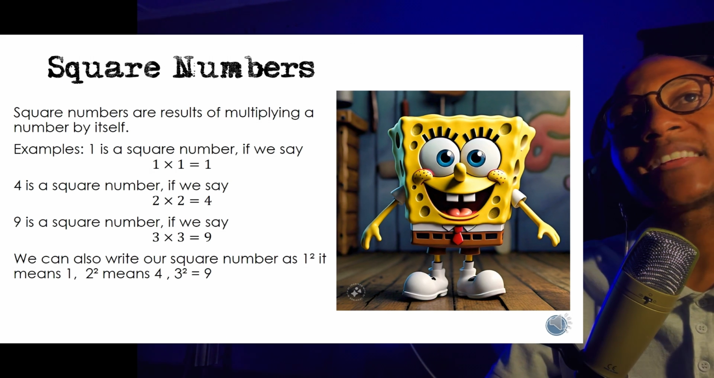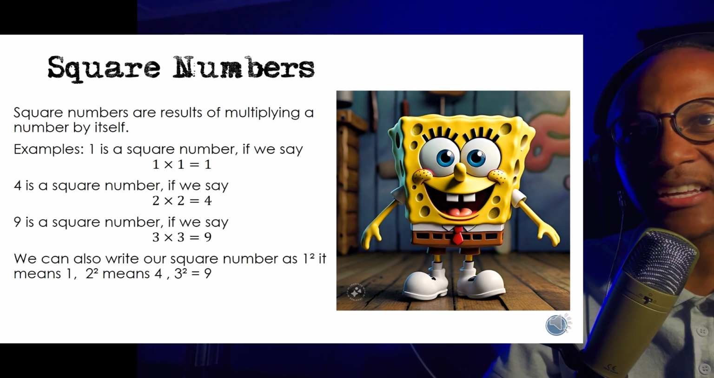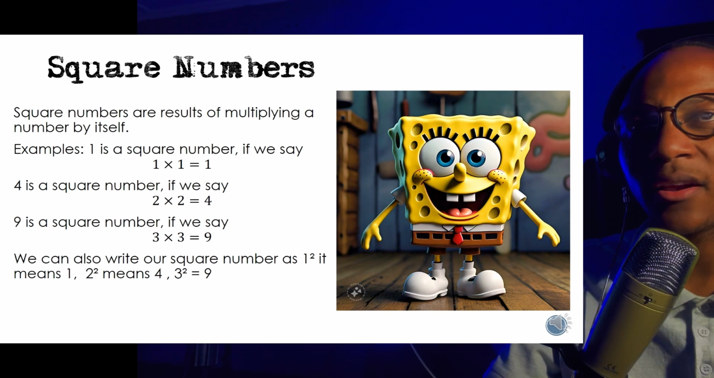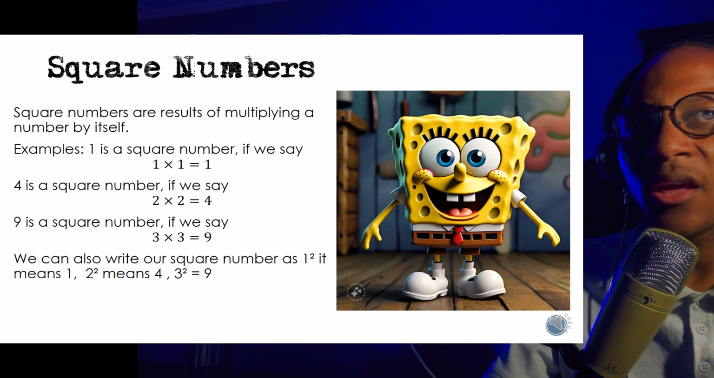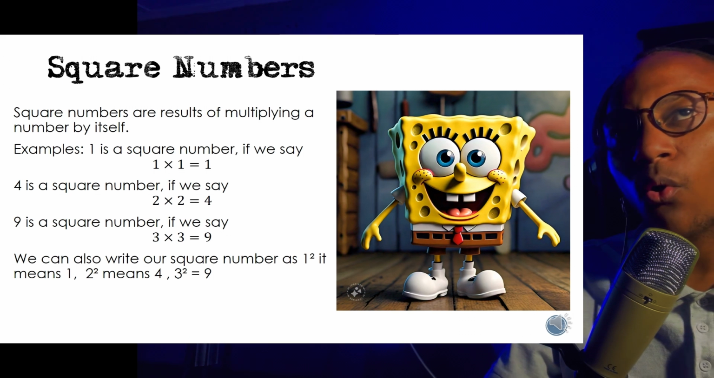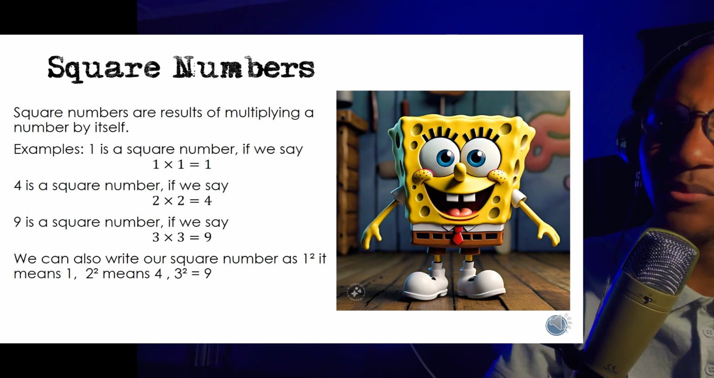So we can also write our square numbers as 1 squared. 1 times 1 is equal to 1, or it's 1 squared, because 1 squared just means 1 times 1. 2 times 2 is equal to 4, or you can write it as 2 squared. 2 squared just means 2 times 2, so that is also the same thing as saying 4.